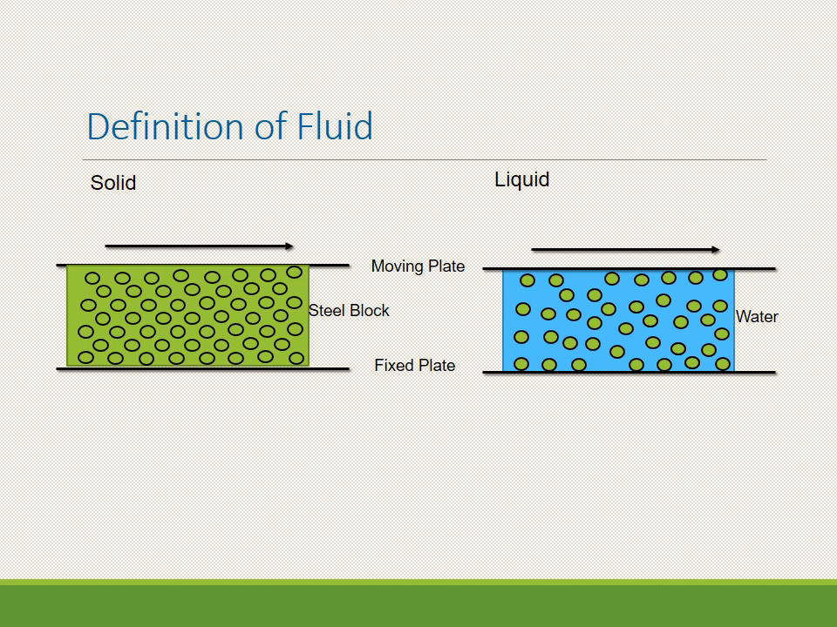Before proceeding to the definition of fluid, I have an example. You can see that there are two plates, one moving and one fixed. The bottom plate, for both solid and liquid, is fixed and the top plate is moving. In between these two plates we have two materials: on the left-hand side a steel block, and on the right-hand side water. When we apply a force on the moving plate, the moving plate applies a shear force on the steel block as well as on the water.